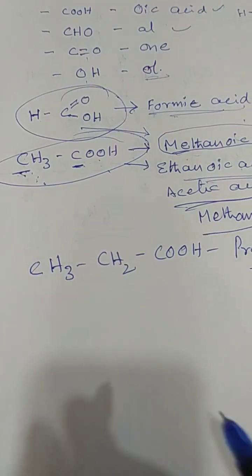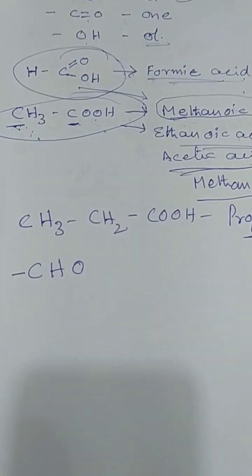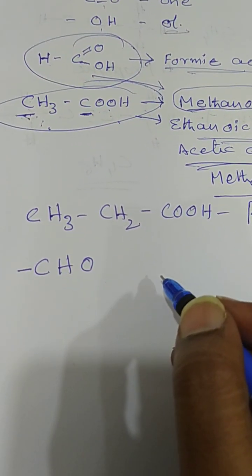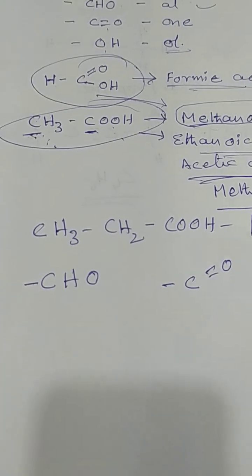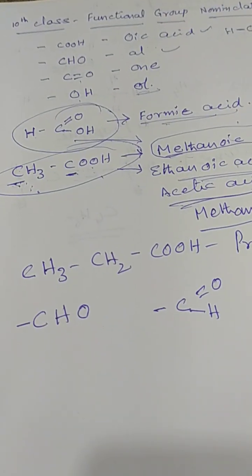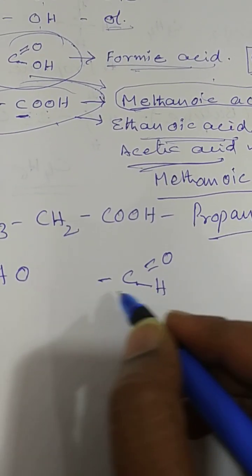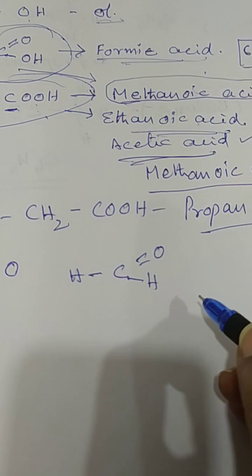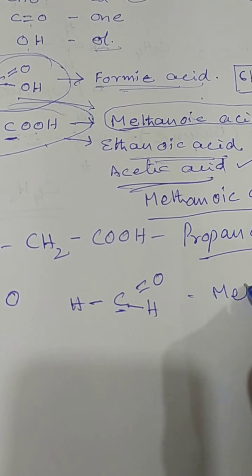Now further we will go to the aldehyde group, CHO. Again there is a bond. How will the aldehyde functional group exist? Actually, there is a bond like C double bond O and H. If like this with a single hydrogen, what is this? How many carbons are there? One carbon is there, na? Then it is called methanal.